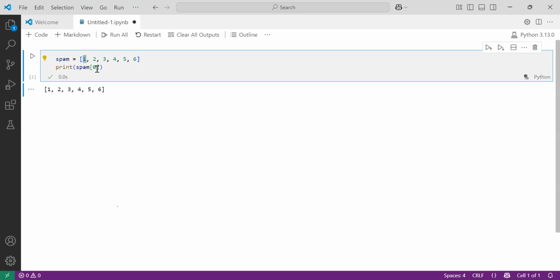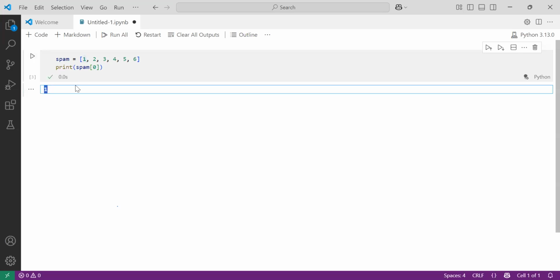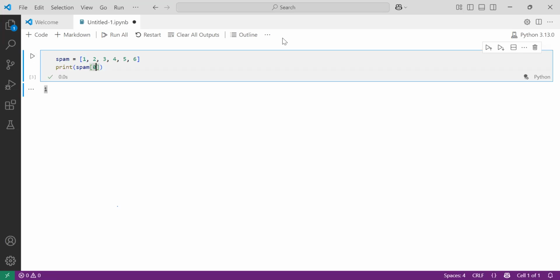So spam 0 means 0 index. The 0 inside tells it to please return the value at index 0. Observe here, you are getting 1. What if you want 2? Then what is the index number of 2? 1. So just pass 1 inside this square bracket. What will you get here? 2, and so on. In this order you can print different elements from the list.